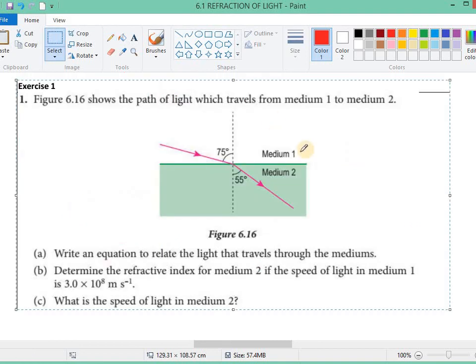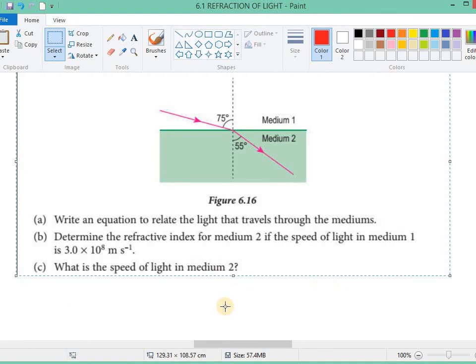Okay, next let's look at this exercise. Figure 6.16 shows the path of light which travels from medium 1 to medium 2. Write an equation to relate the light that travels through the medium.